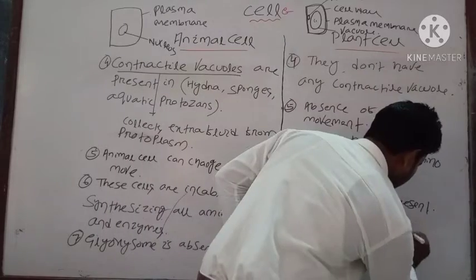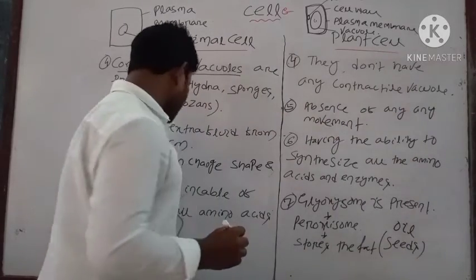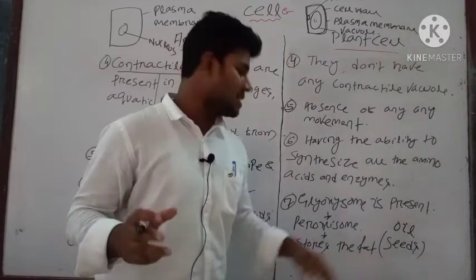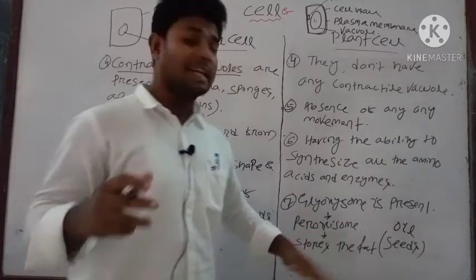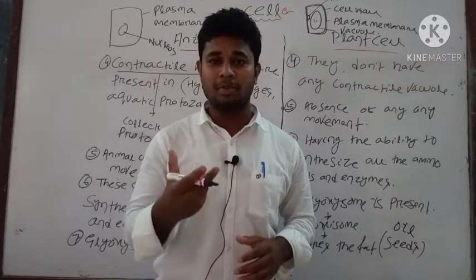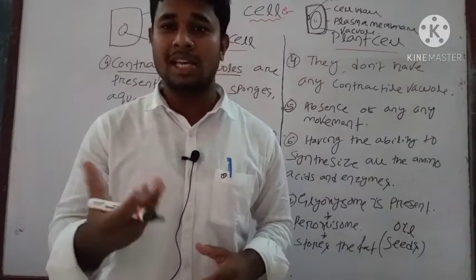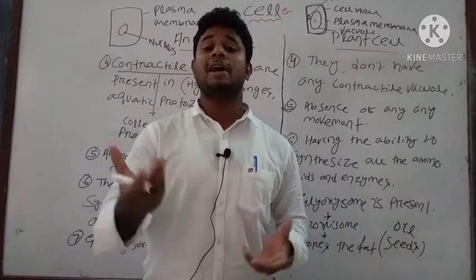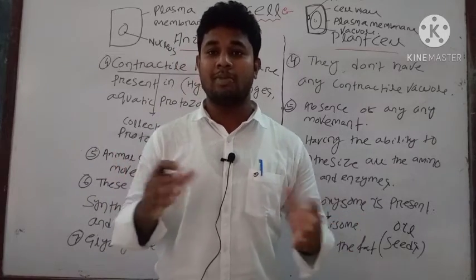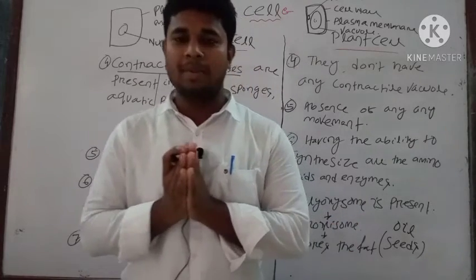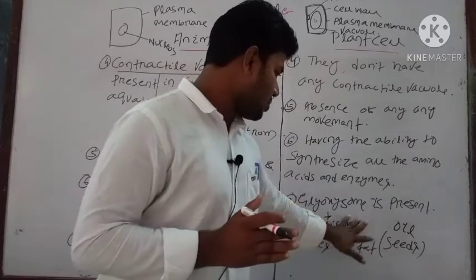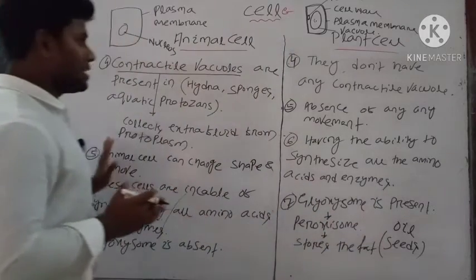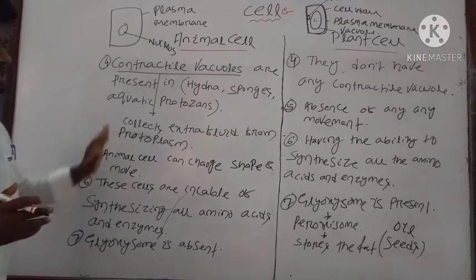So glyoxysome is absent in animal cell and it is present in plant cell. In which seeds is fat present? In oil seeds. Different types of oil seeds have the glyoxysome. These are the basic differences. Then note down these points.